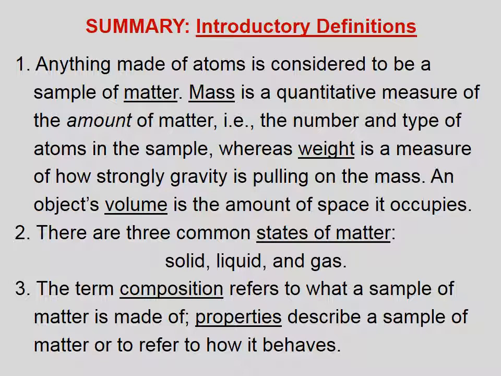Let's summarize introductory definitions. 1. Anything made of atoms is considered to be a sample of matter. Mass is a quantitative measure of the amount of matter, that is, the number and type of atoms in the sample, whereas weight is a measure of how strongly gravity is pulling on the mass. An object's volume is the amount of space it occupies. 2. There are 3 common states of matter: solid, liquid, and gas. And 3. The term composition refers to what a sample of matter is made of. Properties describe a sample of matter or refer to how it behaves.